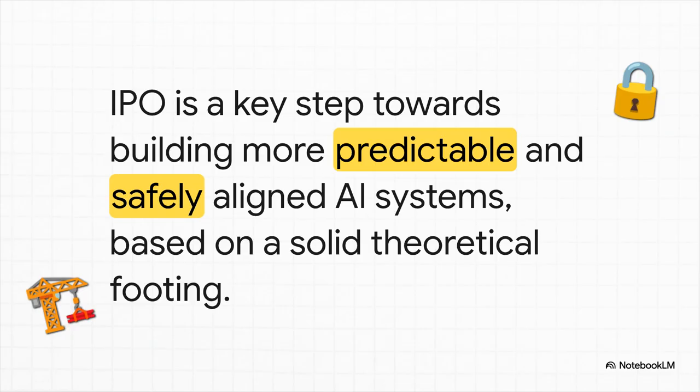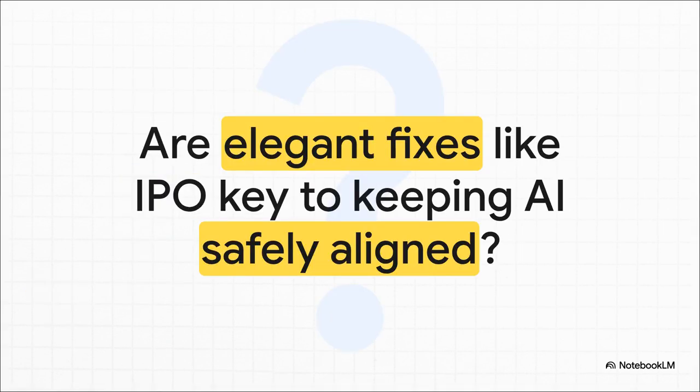It's a huge step away from a method that just sort of works, and toward one that's built on a much more solid, more theoretically sound footing. And that's how we get AI systems that are not just more powerful, but also more predictable and more safely aligned with what we want. So this leaves us with a final thought to chew on. As these AI systems keep getting more and more capable at this exponential rate, our methods for steering them have to become just as robust. Will these kinds of elegant, mathematically grounded fixes be the key to making sure that AI stays safely aligned with humanity? It's probably one of the most critical questions we face as we build out this future.